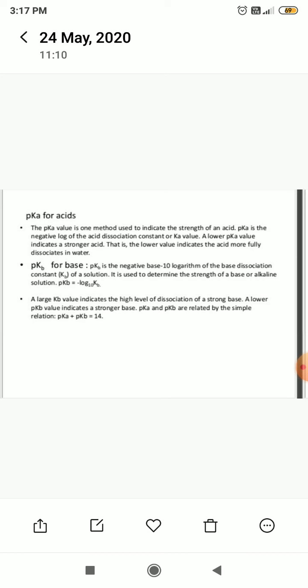pKb for base. pKb is the negative base 10 logarithm of the base dissociation constant, Kb, of a solution. It is used to determine the strength of a base or alkaline solution. pKb is equal to minus log base 10 of Kb. A large Kb value indicates a high level of dissociation of a strong base. A lower pKb value indicates a stronger base. pKa and pKb are related by the simple relation pKa plus pKb is equal to 14.